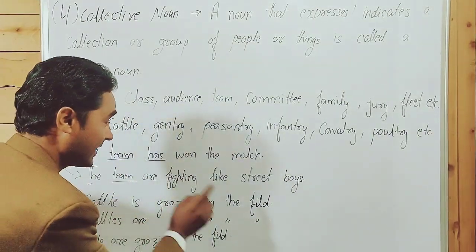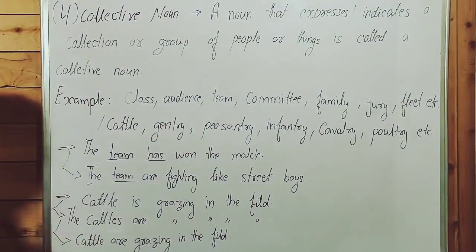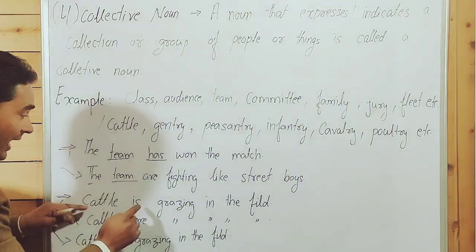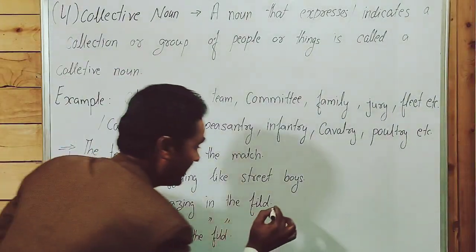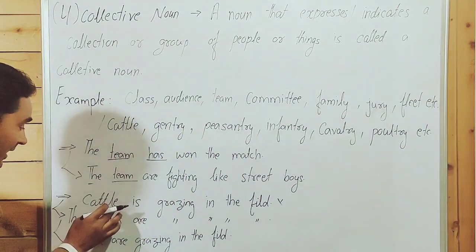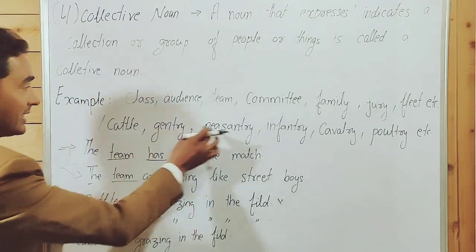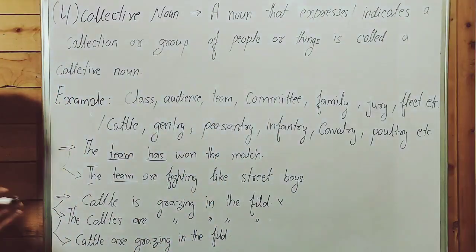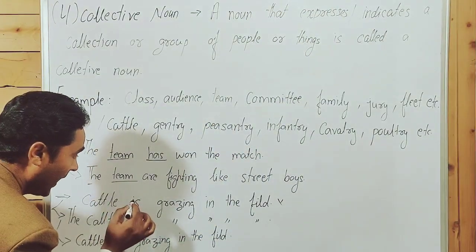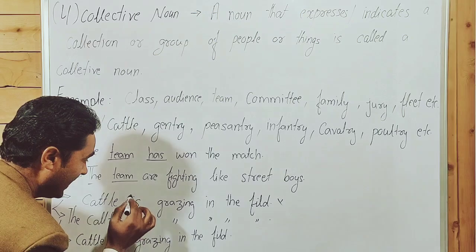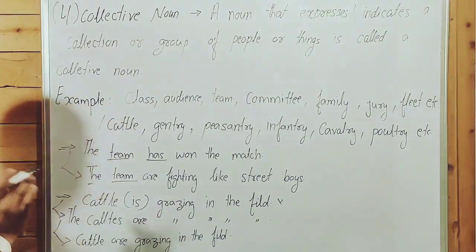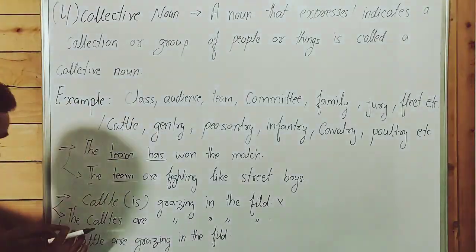Cattle is grazing in the field. Here are three sentences. Cattle is grazing in the field. It's an incorrect sentence because cattle, gentry, peasantry, infantry are always plural and take a plural verb. And here the verb is singular, that's why this is an incorrect sentence.